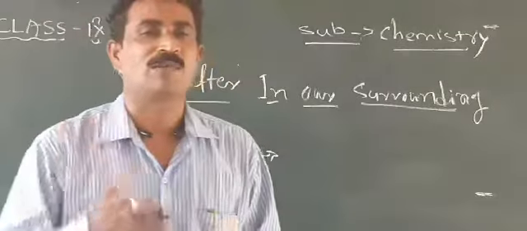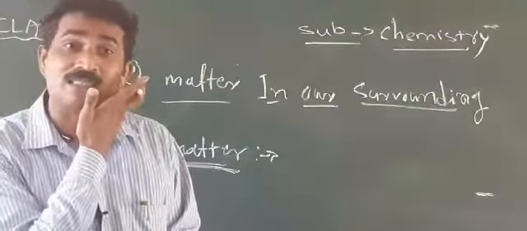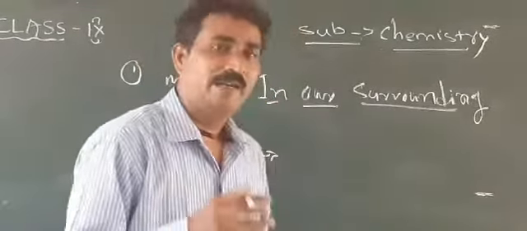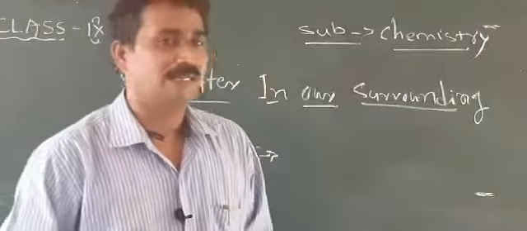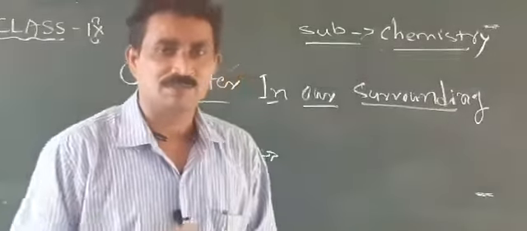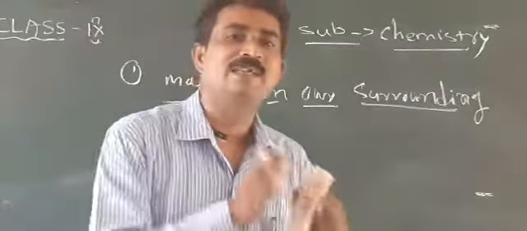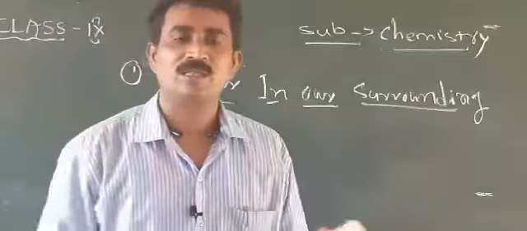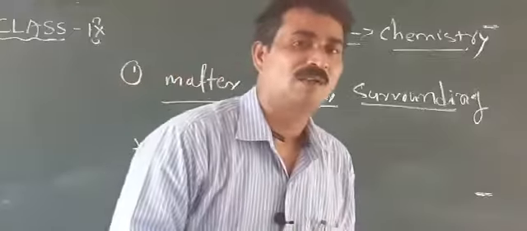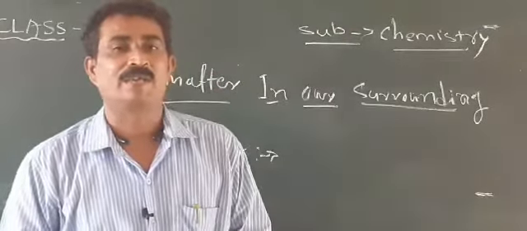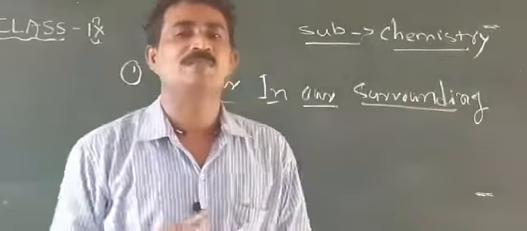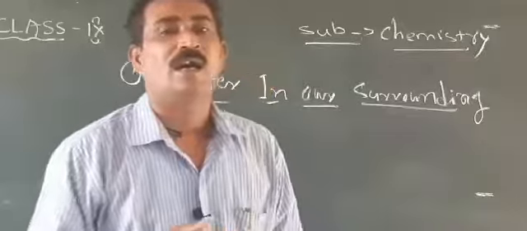Whatever things we observe in our surroundings, all these things we can say are one type of matter. They are all made of atoms, and how that works we learn inside these chapters. For example, when we go to a medical shop, we see how different medicines are arranged in particular columns. Like that, different types of matter in our surroundings we can identify. As for the definition of matter, any object in our surroundings we can call an object, otherwise a matter.